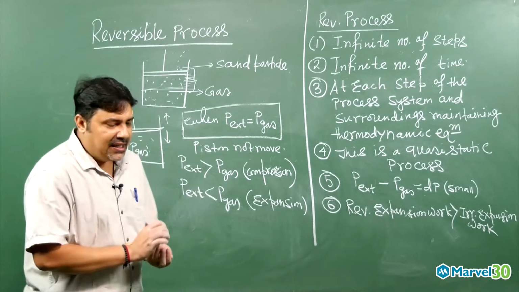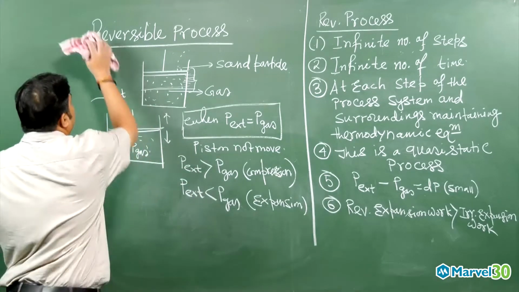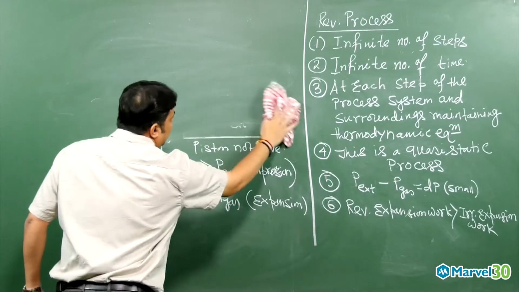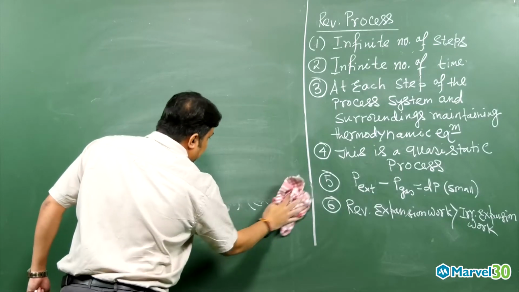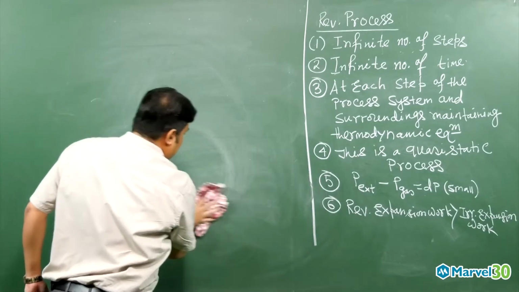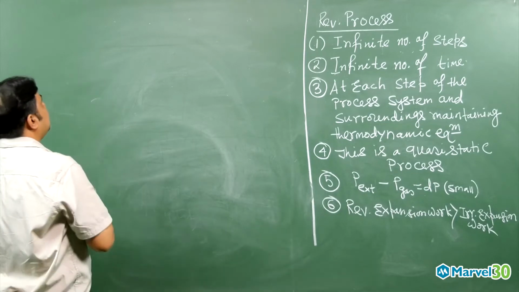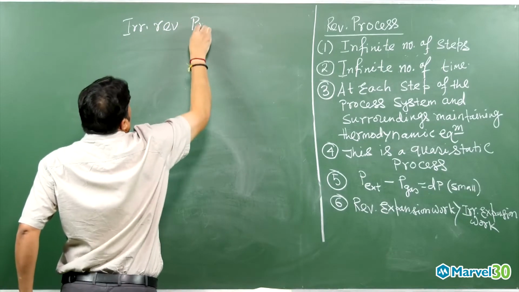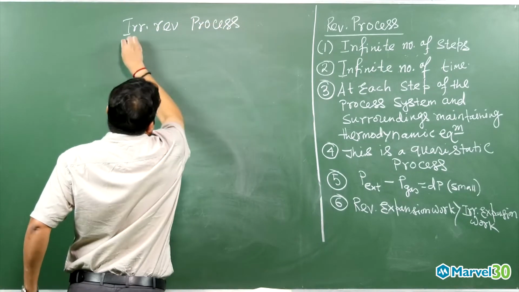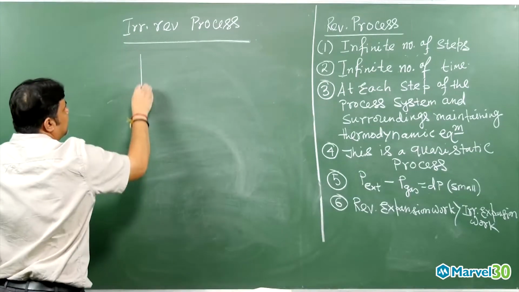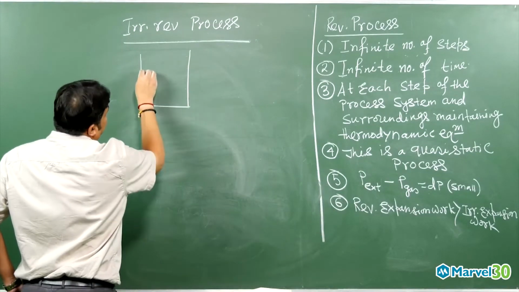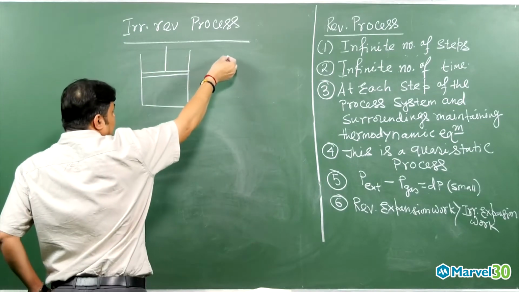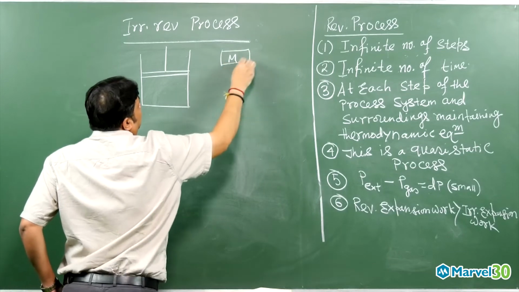So the same thing, if I draw a picture, now I am writing irreversible process, and then I am drawing the picture, and then I will write down the characteristics. So in an irreversible process, what is happening? Here the cylinder is there, piston is there, and suddenly the m amount of mass is there.